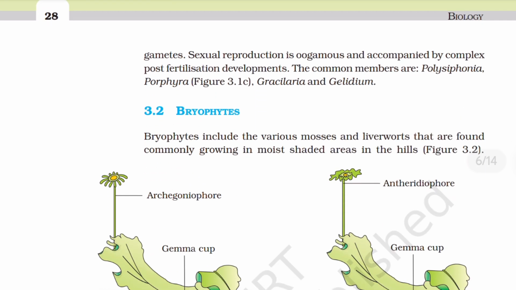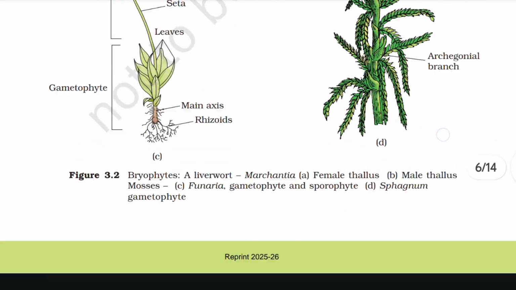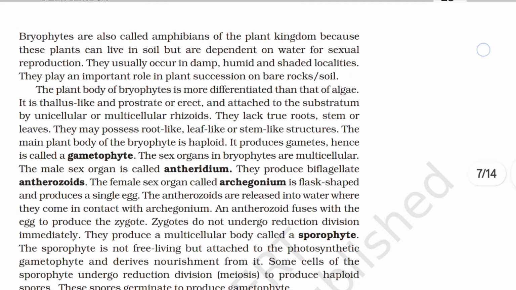3.2 Bryophytes. Bryophytes include the various mosses and liverworts that are found commonly growing in moist, shaded areas in the hills. Bryophytes are also called amphibians of the plant kingdom because these plants can live in soil but are dependent on water for sexual reproduction. They usually occur in damp, humid, and shaded localities. They play an important role in plant succession on bare rocks or soil.